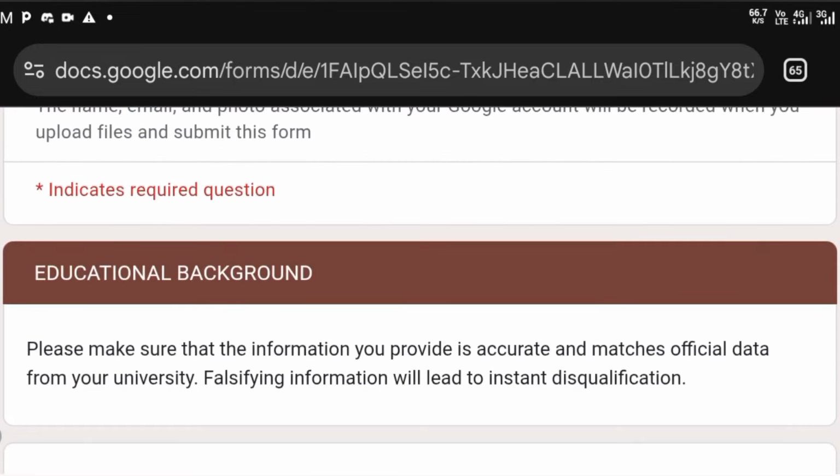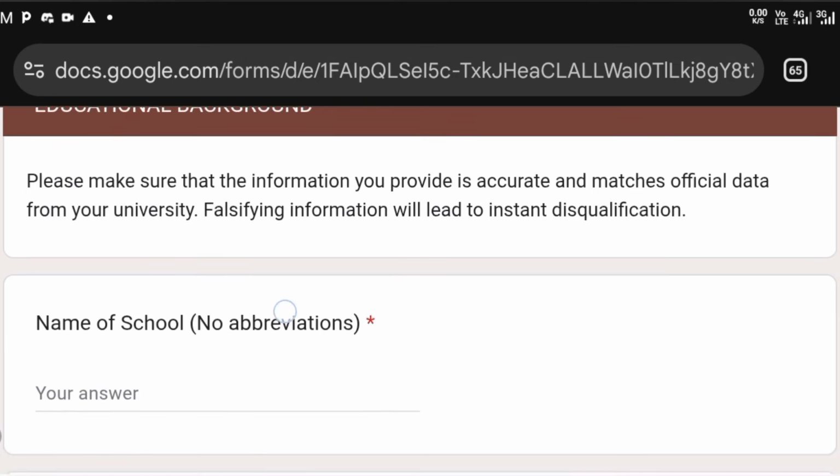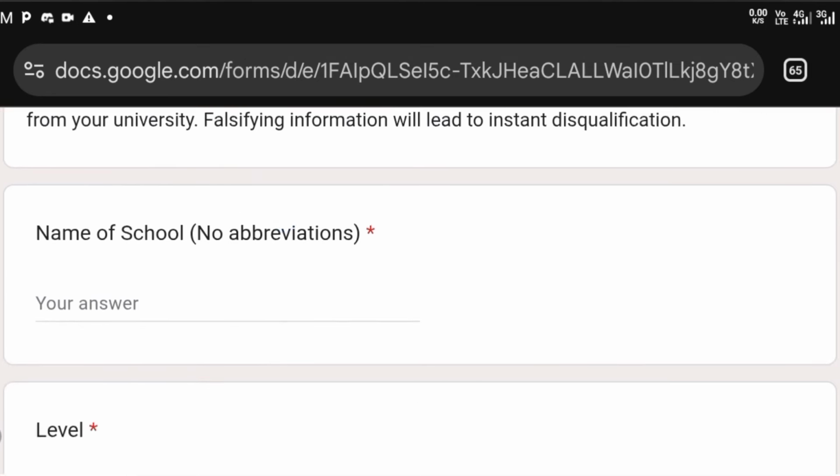So the next part is where you talk about your educational background. Now, falsifying any information here will lead to instant disqualification. So make sure you tell the truth. Now, you write the name of your school, no abbreviations. If you're in KNUST, do not write KNUST.